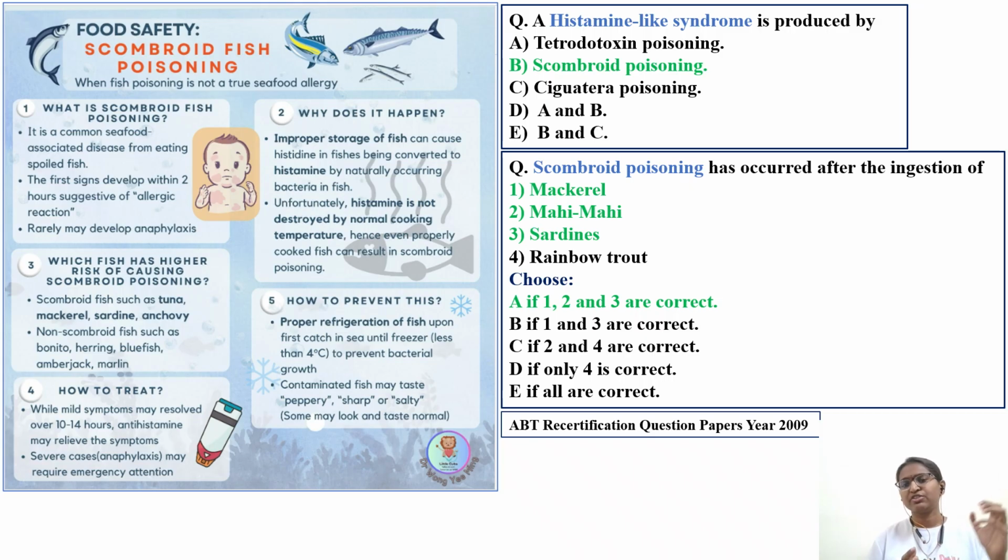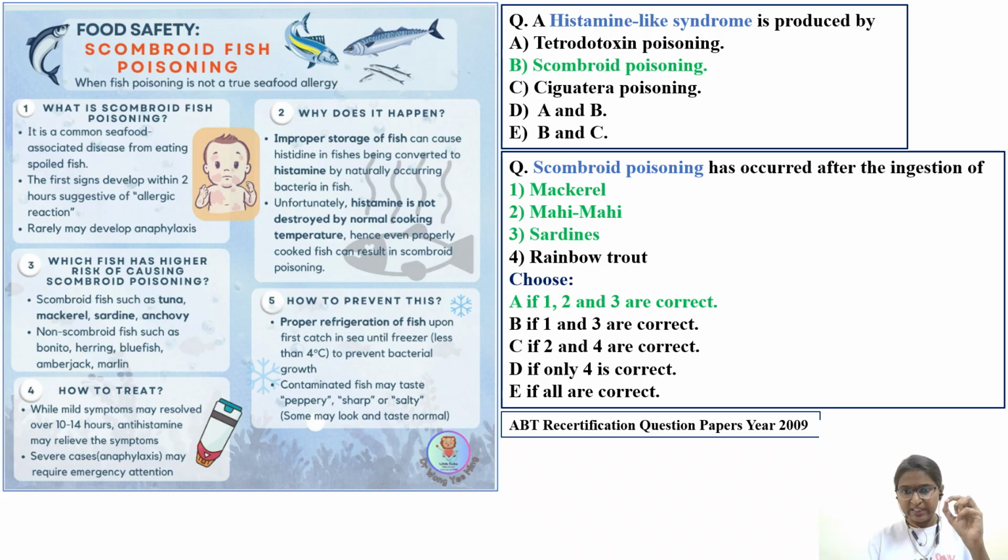You are able to consume fish from the Chinese waters, or from the Indian Ocean, or from Japan, like that. Because these fishes are also, you have to understand, post World War II most of this fish meat is stored in cans. And in that also there can be poisoning, food can poisoning.